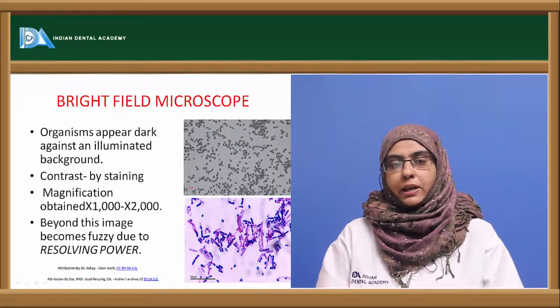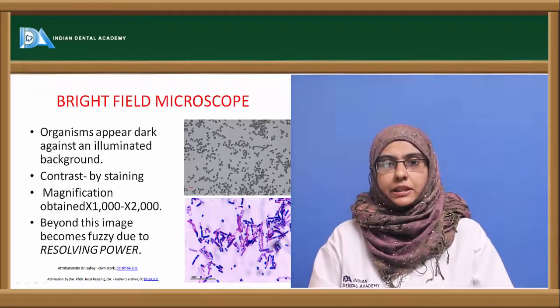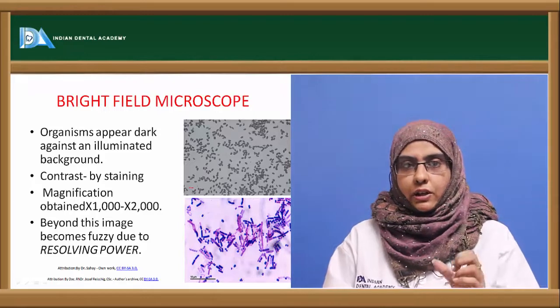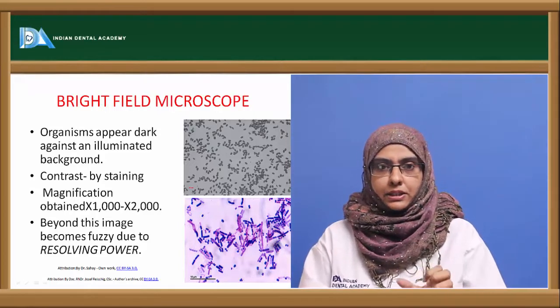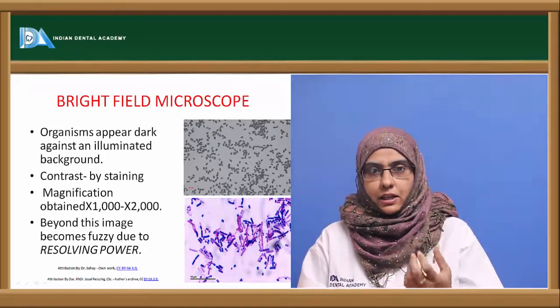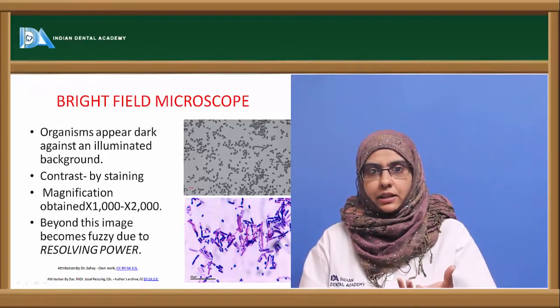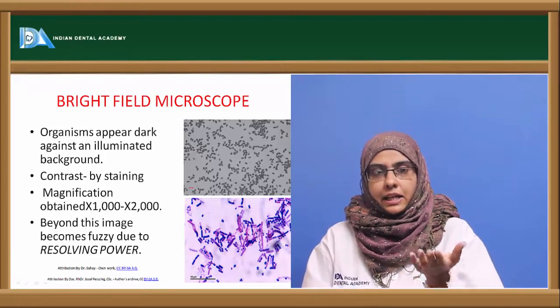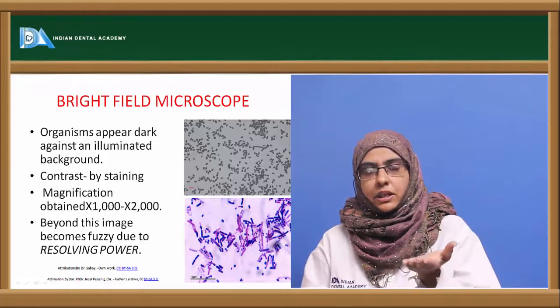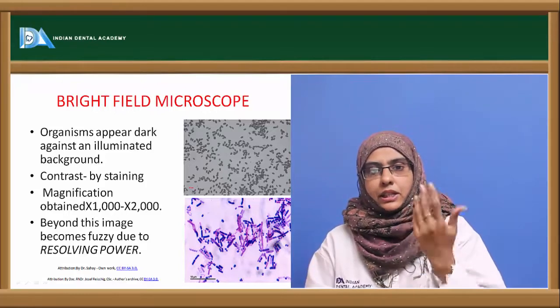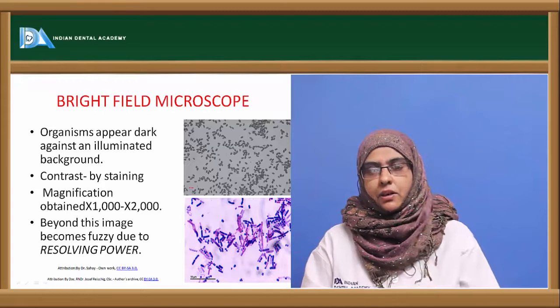In bright field microscopy, the principle behind it is the transmission of light. When the organism is prepared and kept on a slide on the stage, the cone of light passes onto the slide, and then it is transmitted to the objective lens, from which it is seen with the naked eye through the eyepiece.